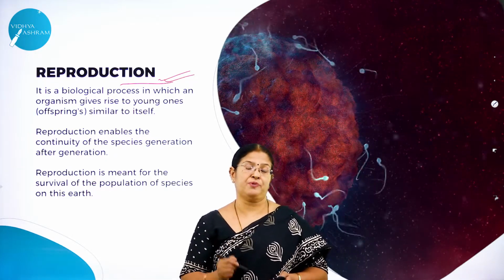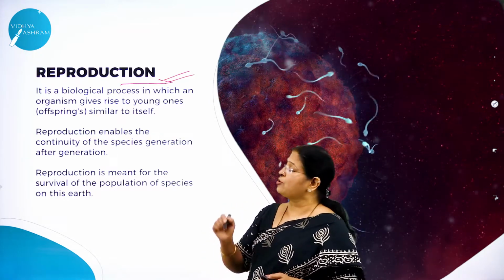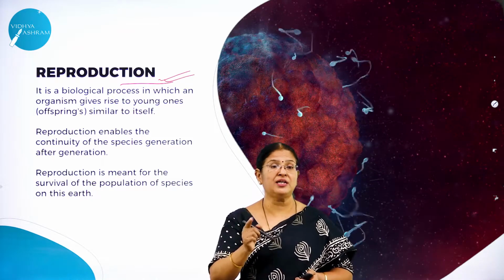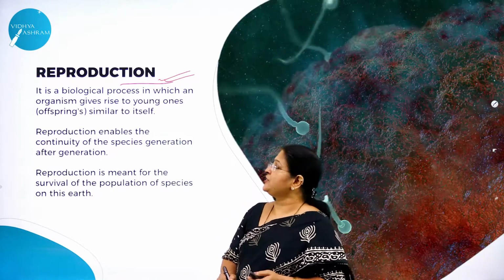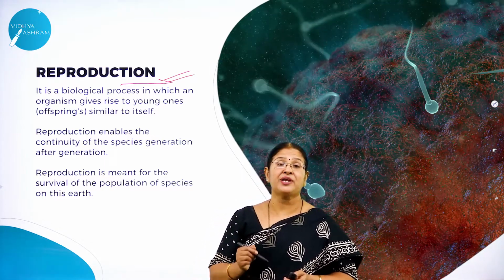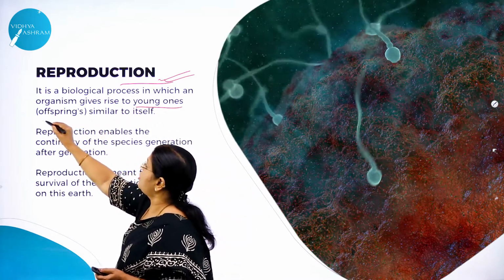We define this process called reproduction as a biological process. Why do you call it a biological process? It is a process which is happening only in the living organism, right? So it is a biological process in which an organism gives rise to its young ones. Young ones are also called what? Offsprings.